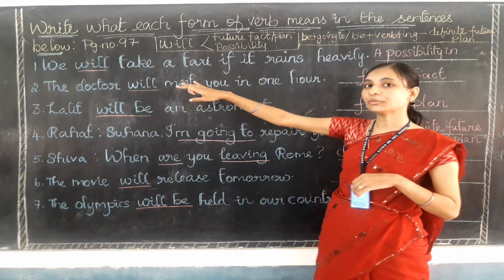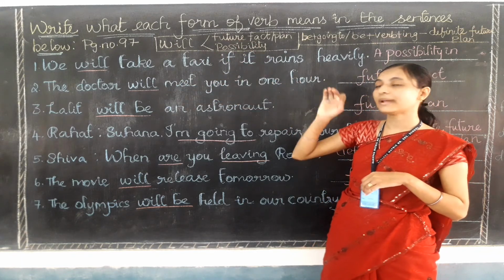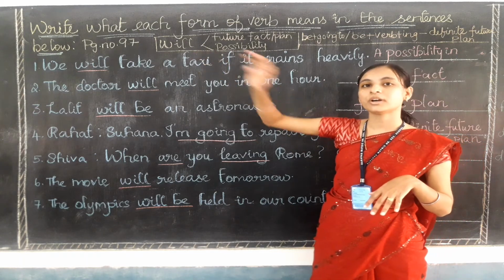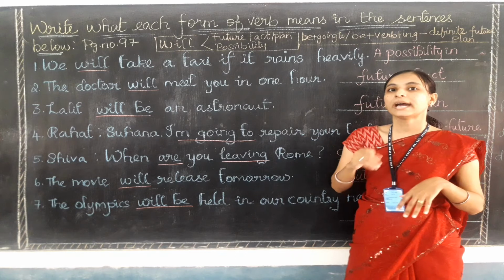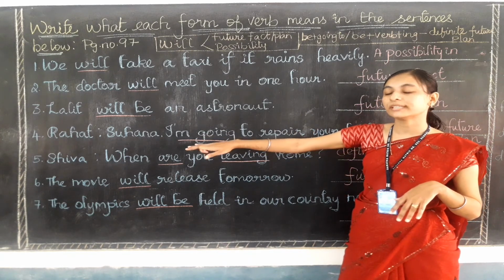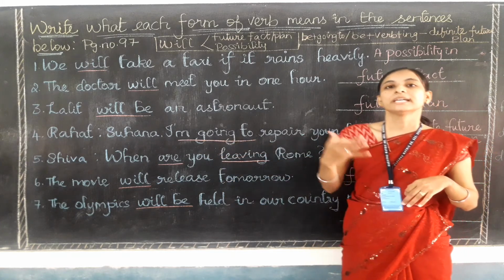If you find the future verb will, there are three functions that can be suitable for will. You need to find out whether they are talking about a future fact or a future plan or any possibility. These three functions stand for the will verb only. And when you find any verb which comes with going to, that is be plus going to, or be plus verb plus ing, the function will be only one.